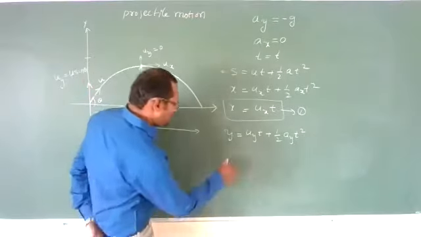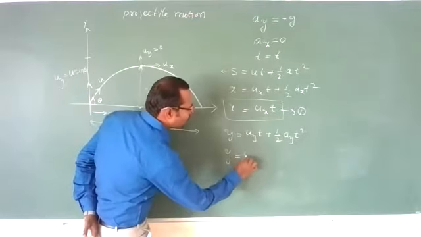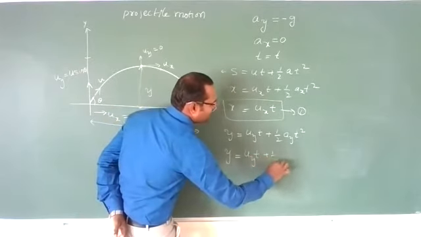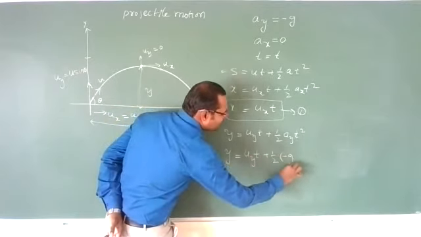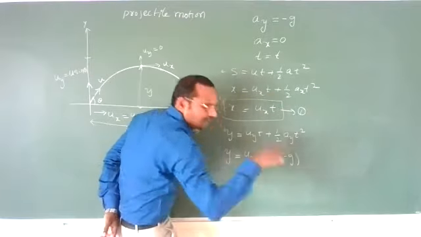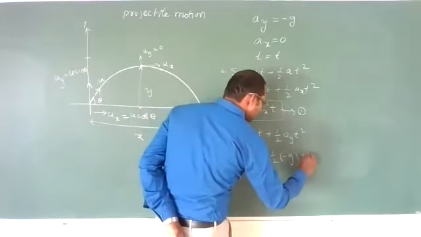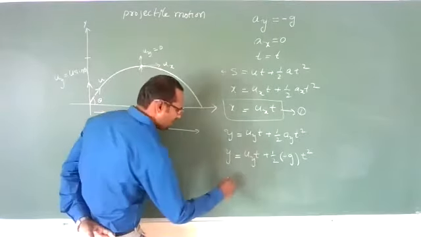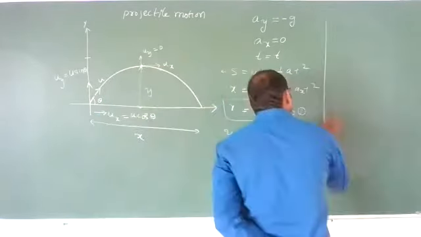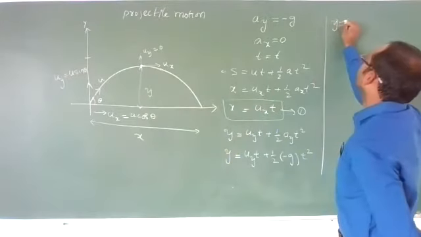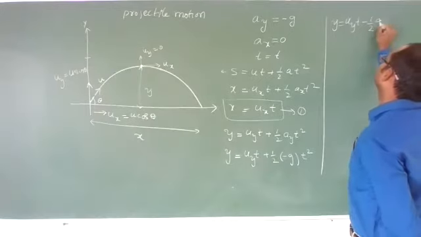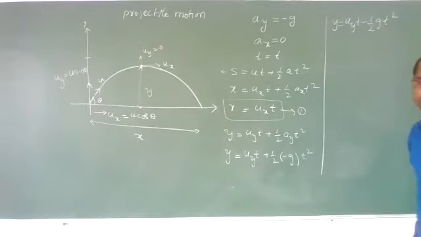So vertical displacement y is equal to uy into t plus half into ay, whose value is minus g. Minus indicates downward, remember, into t square. Clear? Means y is equal to uyt minus half g t square.